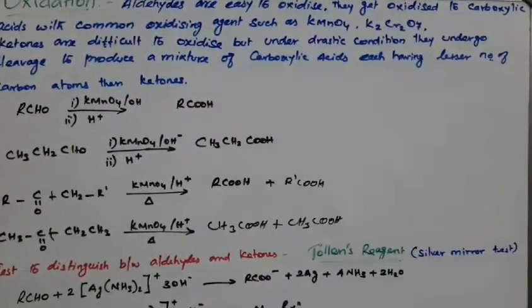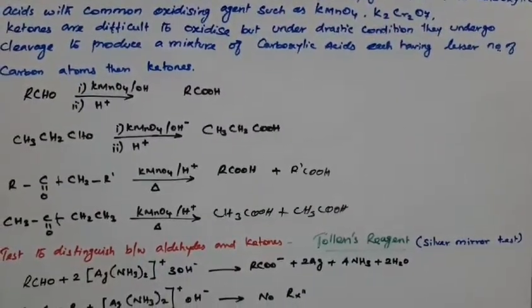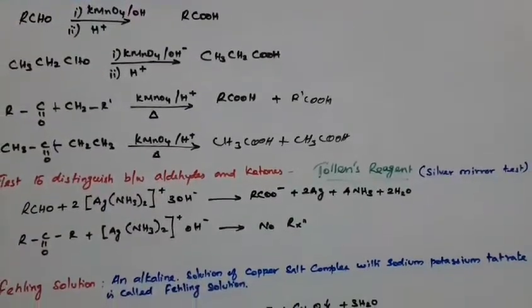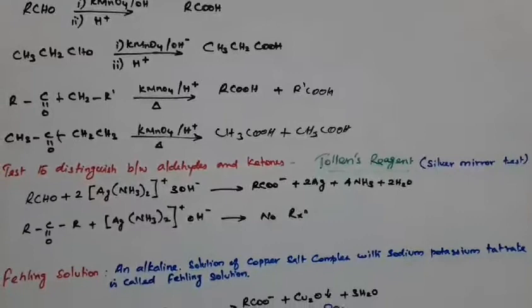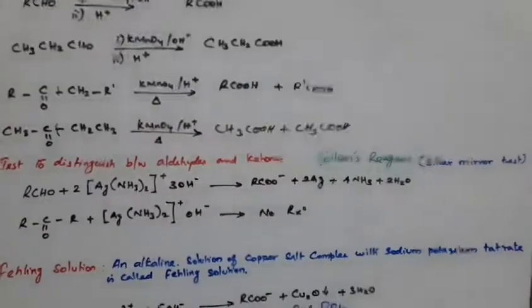And the test to distinguish between aldehydes and ketones: aldehydes and ketones react with mild oxidizing agents. Here Tollens reagent and Fehling solution are mild oxidizing agents.